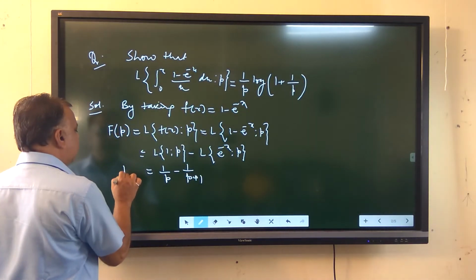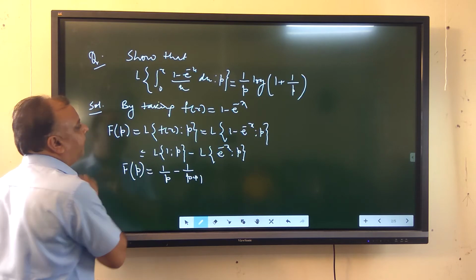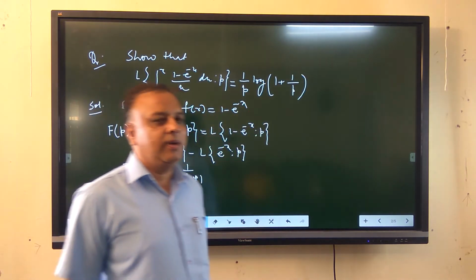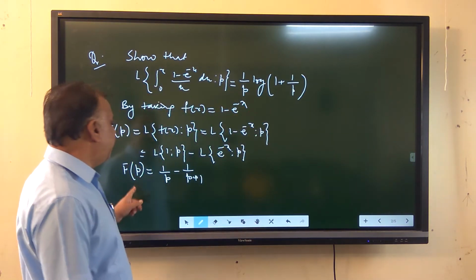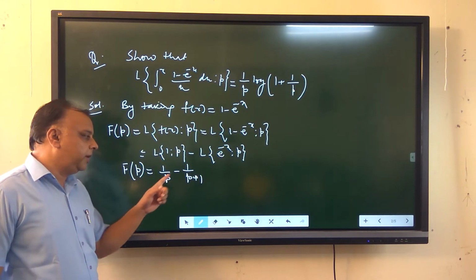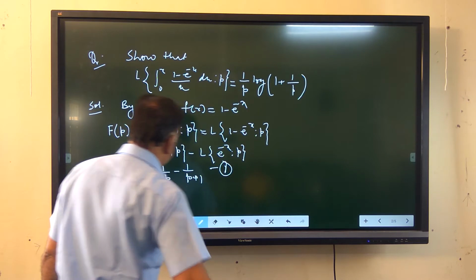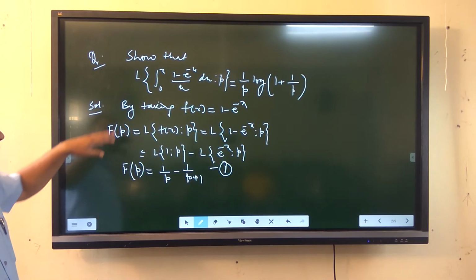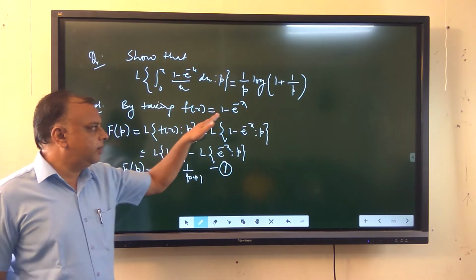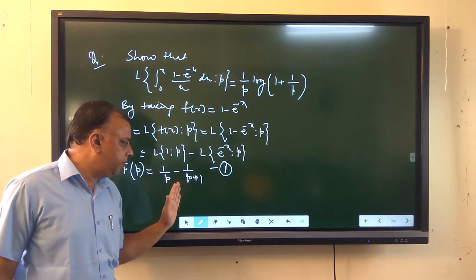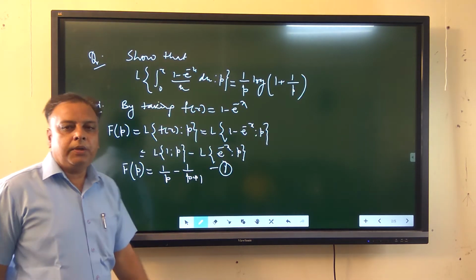So the Laplace transformation of the function f(x), which is 1 minus e raised to minus x, is taken as f(p), and this is equal to 1 upon p minus 1 upon p plus 1. If we take this as equation first, the Laplace transformation of the function 1 minus e raised to minus x is equal to 1 upon p minus 1 upon p plus 1.